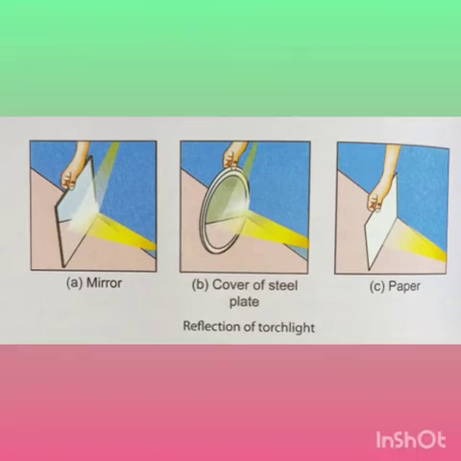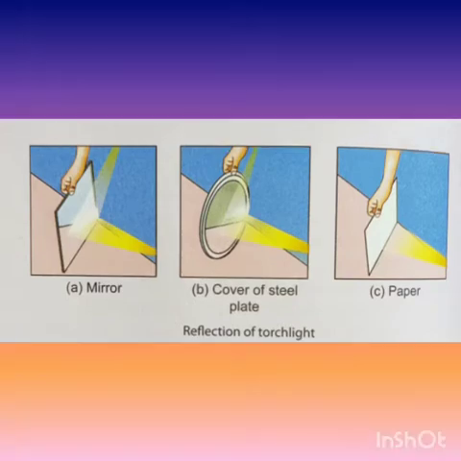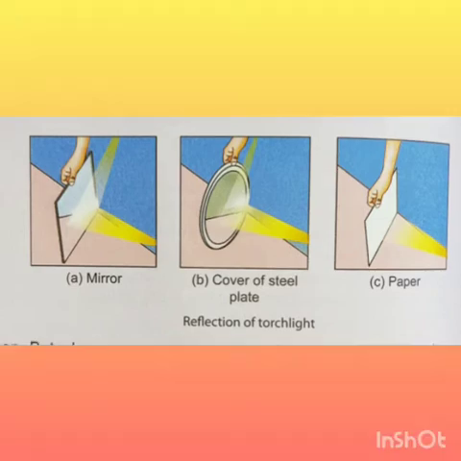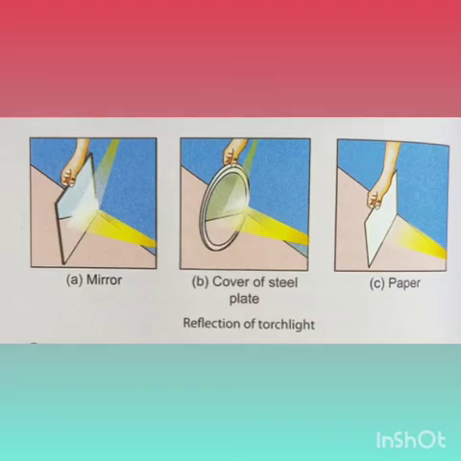But when we use a paper sheet, no patch of light can be seen on the screen. That means shiny and polished objects like a steel plate or mirror reflect more light and form a bright patch on the screen, whereas rough and dull surfaces reflect less light and do not make a patch on the screen.